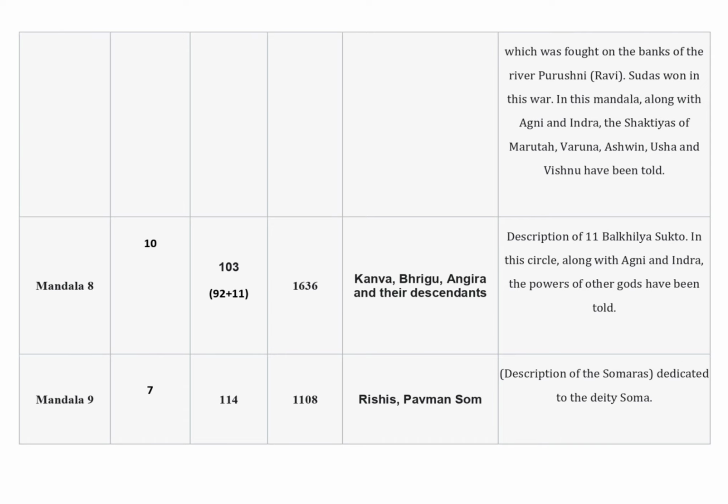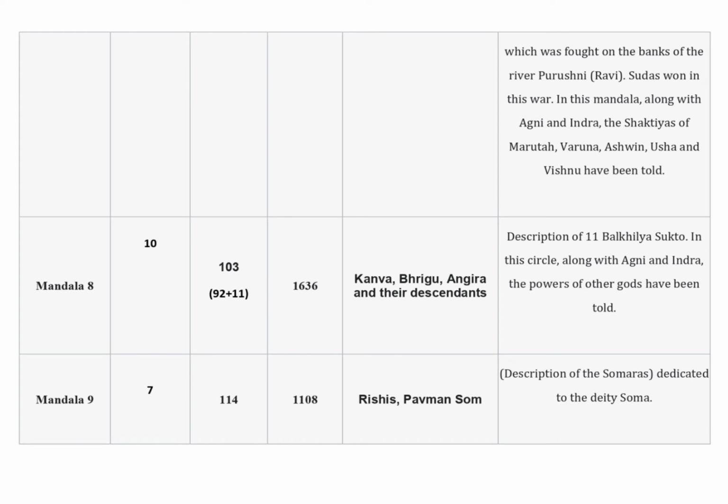In mandal 8, there are 10 anuvaks, 103 suktas and 1636 mantras. The mantradrashta rishis of this mandal are Kanva, Bhrigu, Angira and their descendants. Important fact of this mandal is the description of 11 Balkhilya suktas. In this mandal, along with Agni and Indra, the power of other gods has been told.